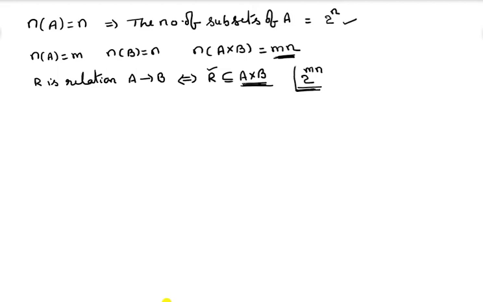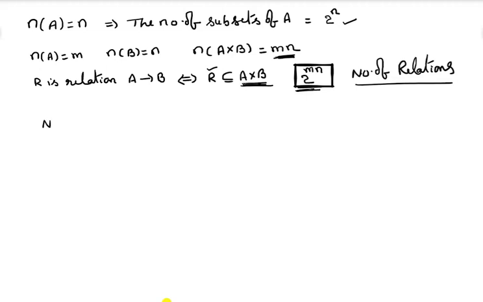So every subset is a relation from A to B. That's why the number of relations from A to B is equal to 2 to the power of mn.